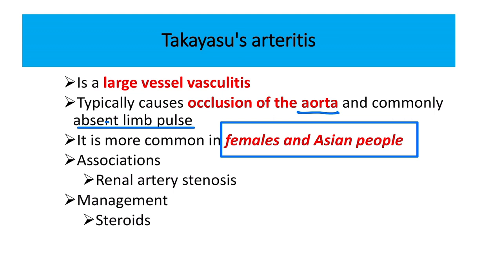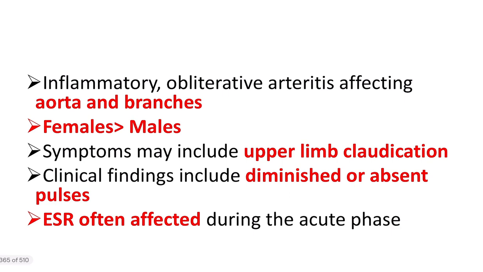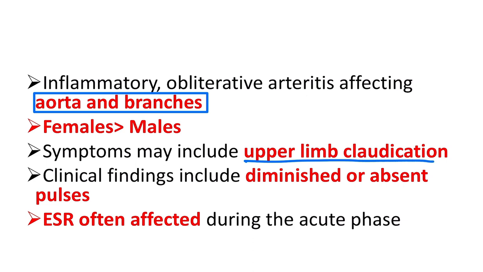And what are the associations of Takayasu arteritis? The association is renal artery stenosis, and the management is steroids. So steroid is the management of Takayasu arteritis, and it is associated with renal artery stenosis. It is an inflammatory obliterative arteritis affecting the aorta and its branches, that means the large vessels. Females are more affected than males, and the symptoms include upper limb claudication, and the clinical features are diminished or absent pulses.